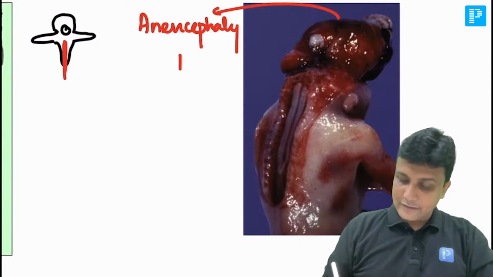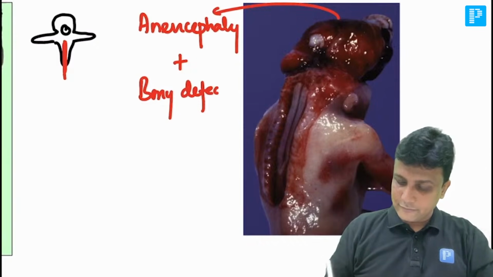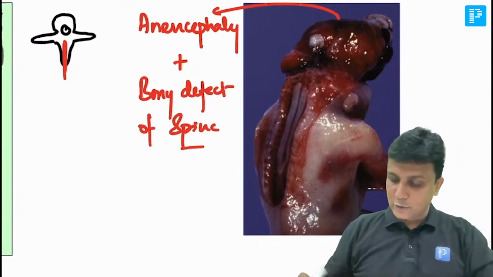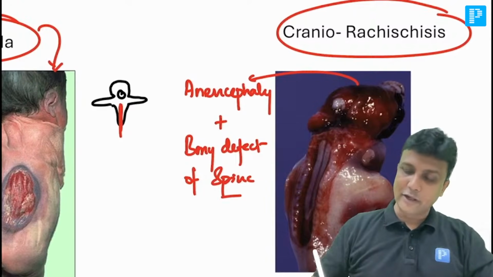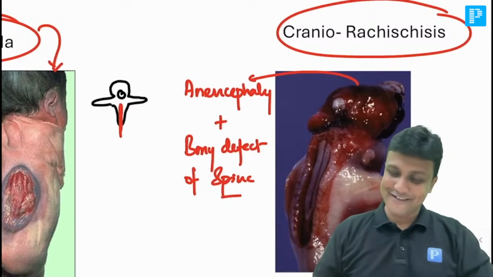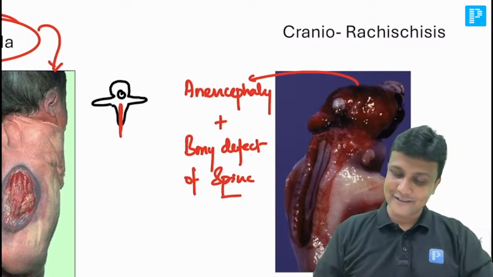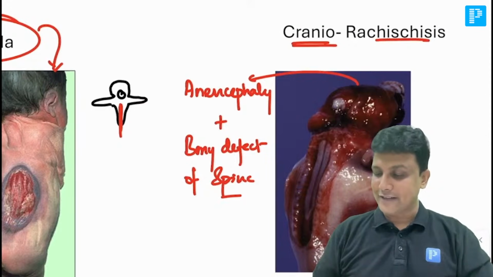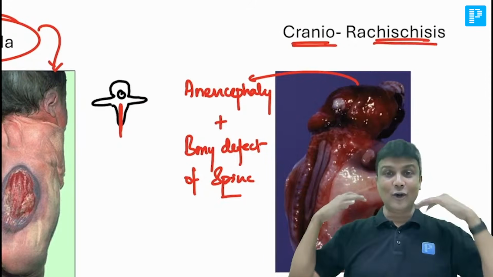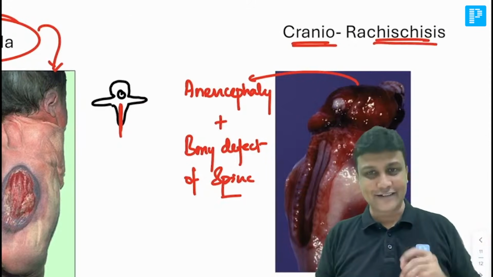Along with anencephaly, there will be bony defect of spine. और जब ये दोनों साथ में होंगे ना, that condition will be referred to as what? Craniorachis. The craniorachis कहते हैं. Anencephaly along with the bony defect of the spine, craniorachis.